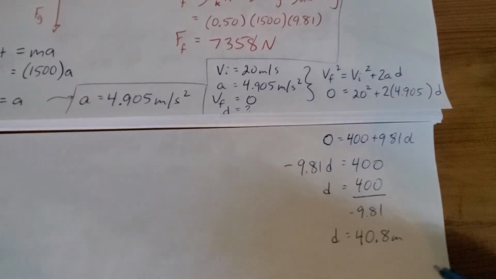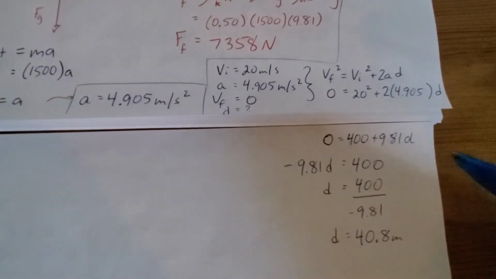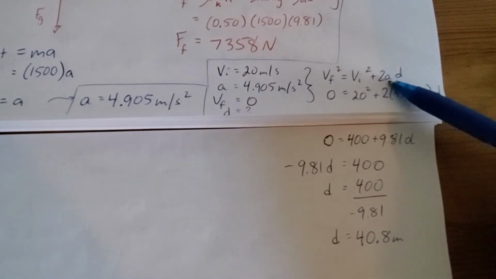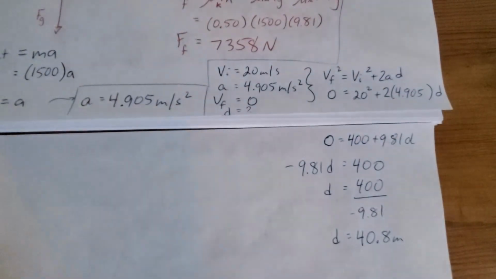Okay, so I actually get negative 40.8, but just a reminder, using this formula, a negative just means it's in the opposite direction as the acceleration, which makes sense.